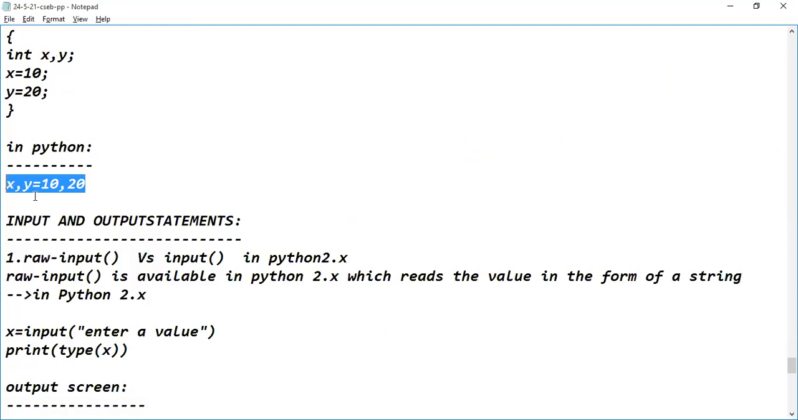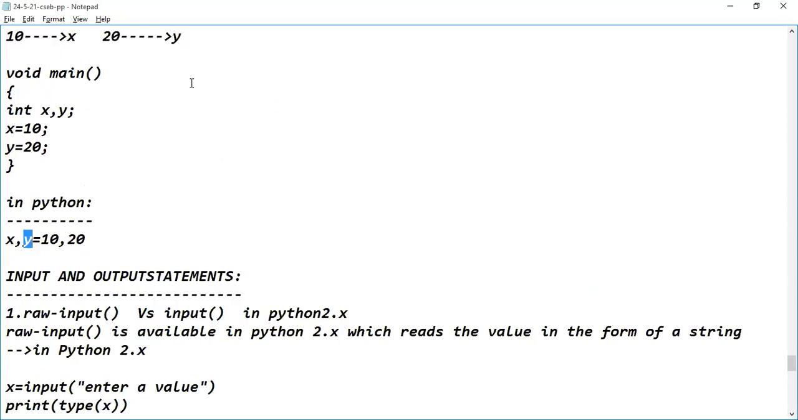Are you understanding the syntax? Yes, sir. So what I have written: X comma Y equal to 10 comma 20. When this kind of assignment statement is executed in Python, what happens? The first value available on the RHS will be assigned to the first variable available on the LHS. So 10 will be assigned to the X variable, and this 20 value will be assigned to the Y variable. Are you understanding the simplicity of this Python programming language? How simple it is? Yes, sir.